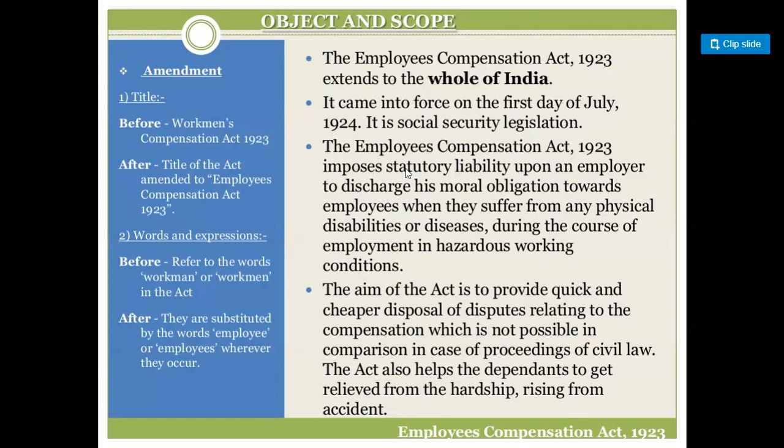The Employee Compensation Act 1923 imposes a statutory liability upon an employer to discharge his moral obligation towards the employee when they suffer from any disability or diseases during the course of employment in hazardous working conditions. That means whenever your worker or employee is suffering from any type of physical disability or disease just due to the working conditions of the company or the industry, it is the liability, the moral obligation, of the employer to give compensation to those employees.